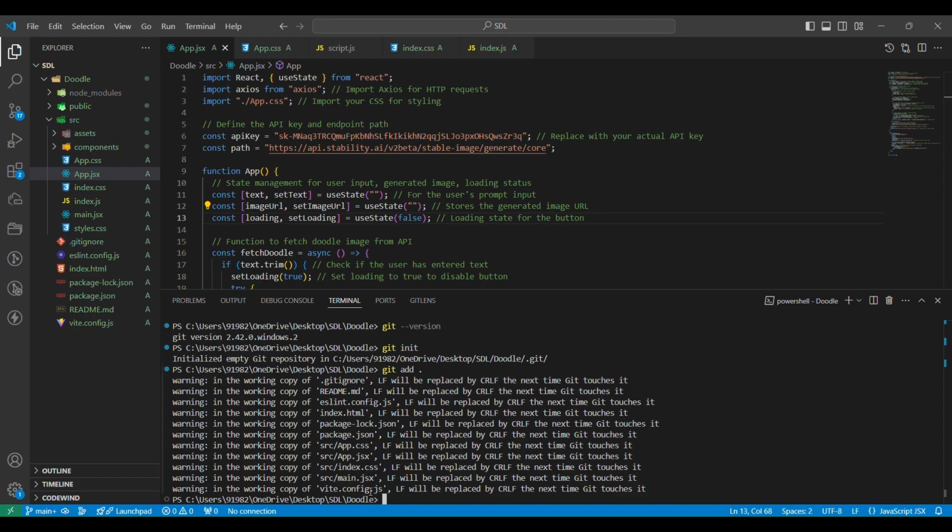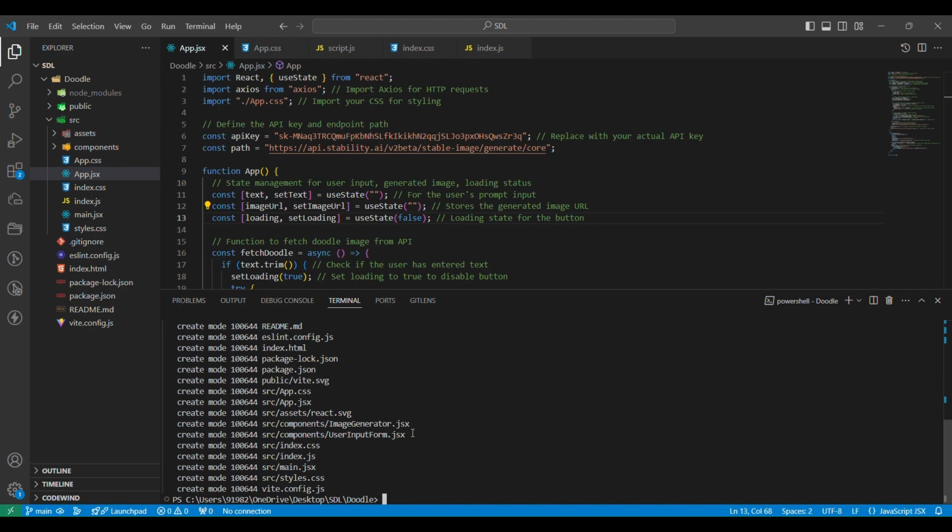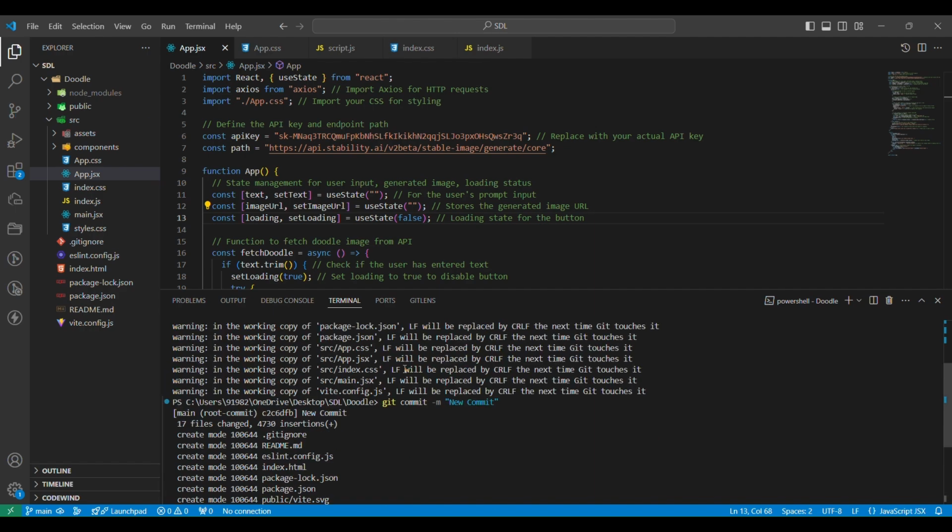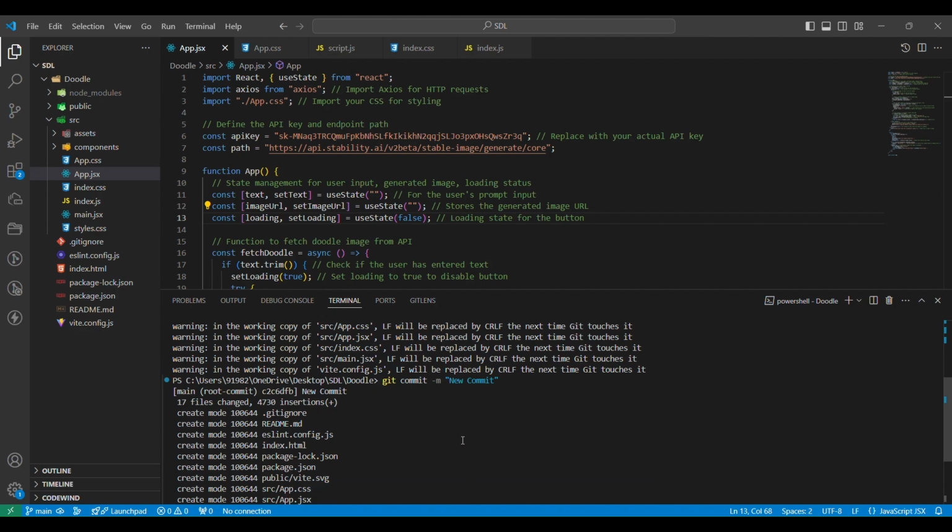Now next is we will commit these changes. So the command for commit is git commit -m, and in these double quotes you will write your message, like new commit or initial commit or whatever message you want to write there. And when you click enter, all the changes in the staging area will get committed.